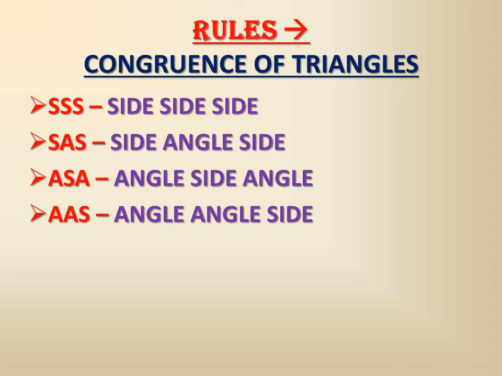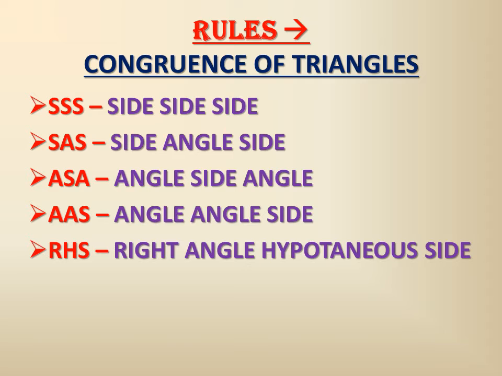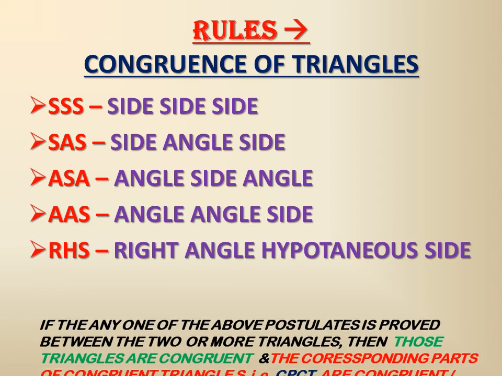If they are equal to the corresponding parts of the other triangle, then the two triangles are said to be congruent. And the last one is right angle hypotenuse side, that is RHS. We will be discussing this in the coming slides.